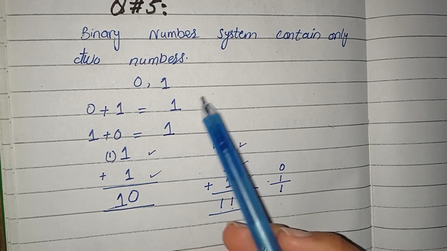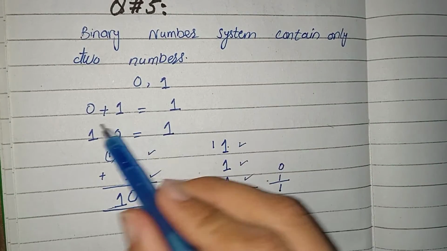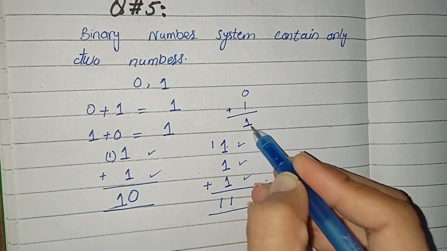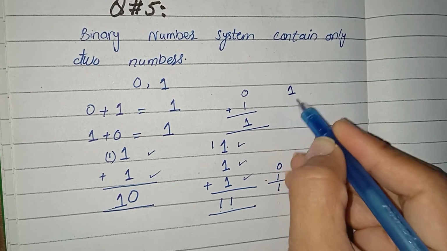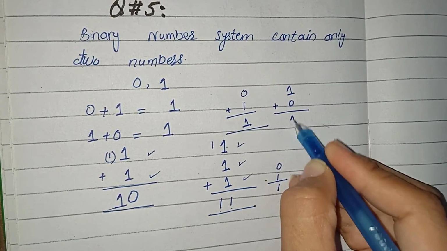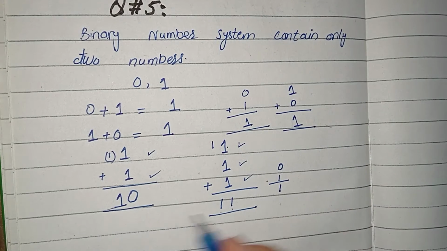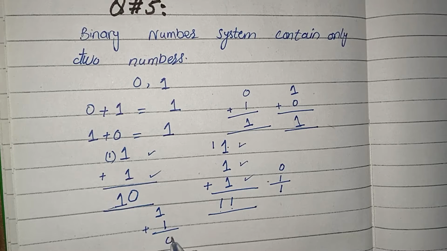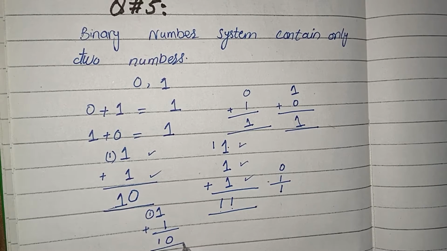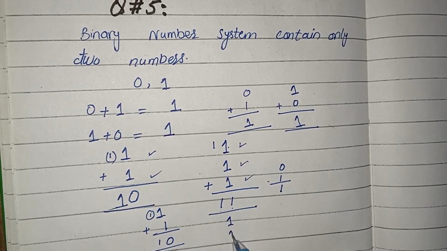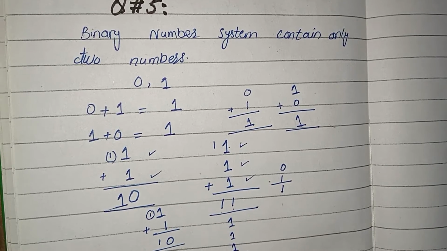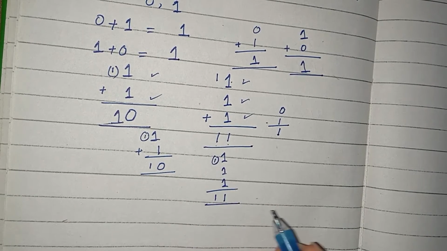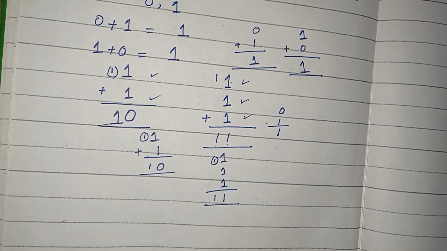I hope you will understand. Let me revise it. Addition of 0 and 1 in the binary number system will equal 1. Addition of 1 and 0 will equal 1. But the addition of 1 and 1 will equal 0 and 1 will be the carry. Addition of three ones will equal 1 and 1 will be the carry, and the answer will be double 1.